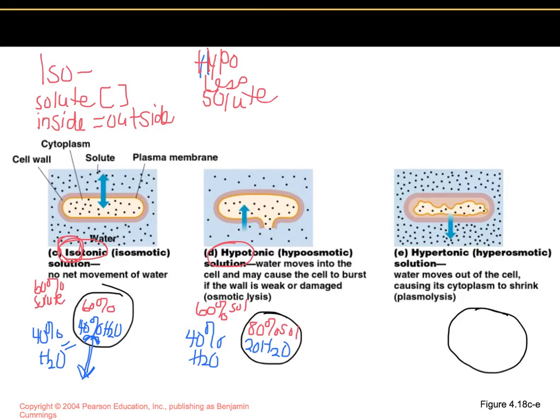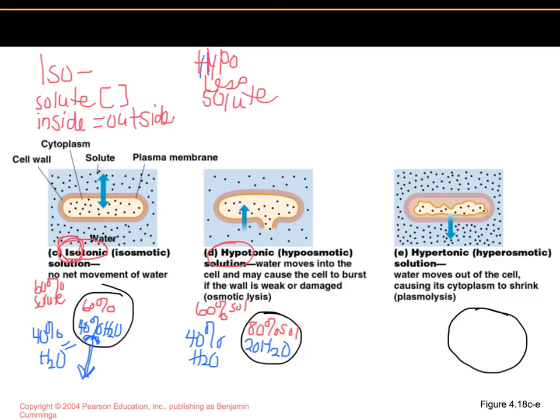Remember, hypo means less solute in the solution. So if you compare the outer solution with the cell, the outer has less solute. It has 60% versus the cell, which has 80% solute.